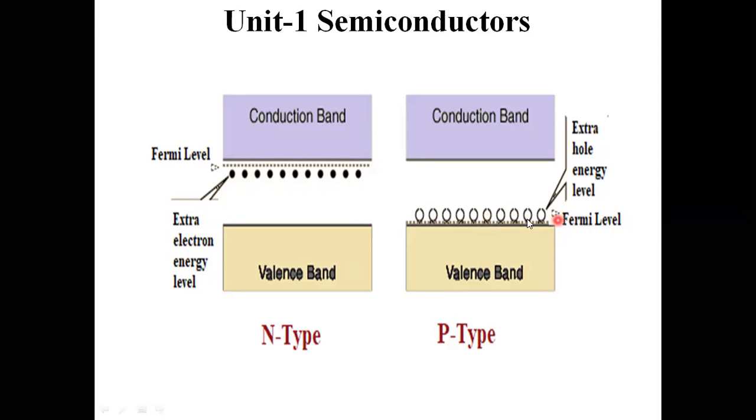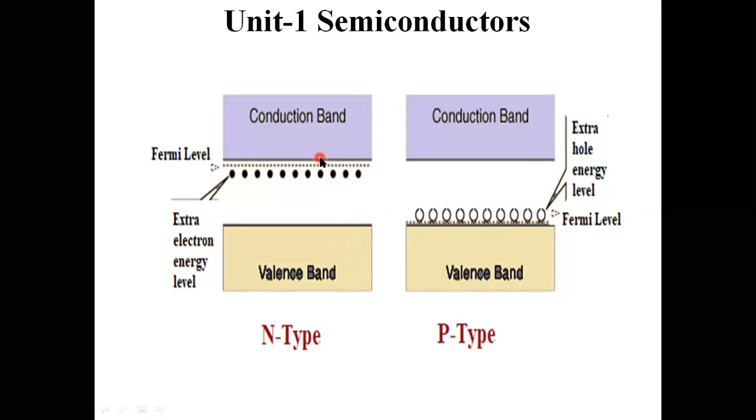This is the Fermi level. Across this, some Fermi level is going to be given here. In this n-type semiconductor material, there is an extra electron energy level. Simply for simplicity's sake, I am giving the notation like this: the extra electron energy level, and this is the extra hole energy level. And the Fermi energy level shifts towards the conduction band.